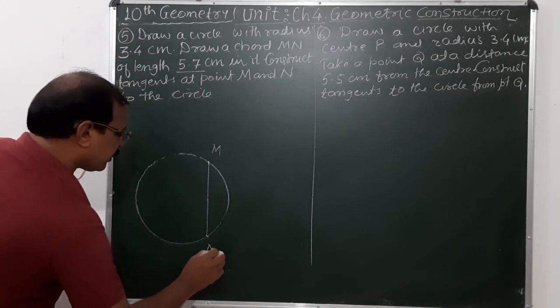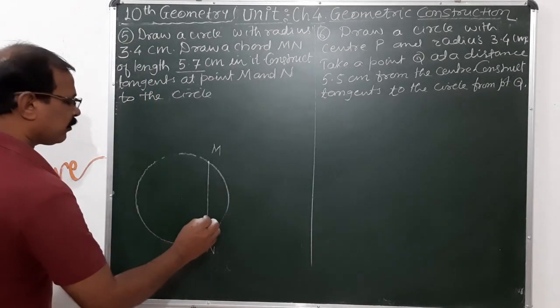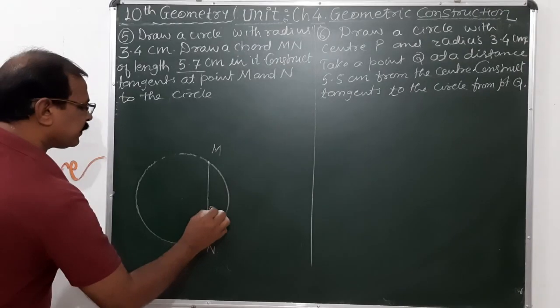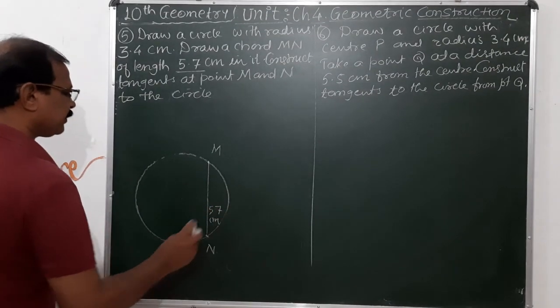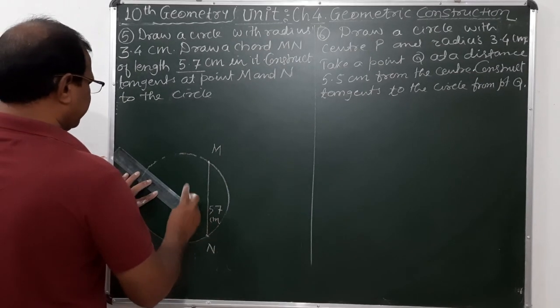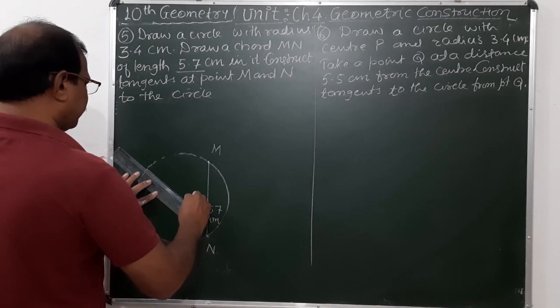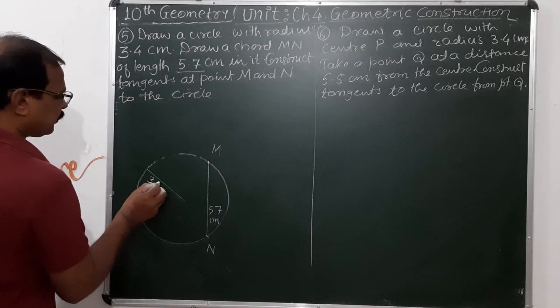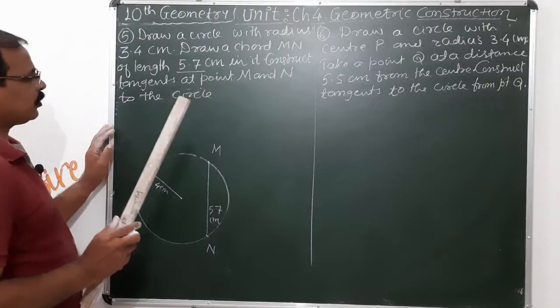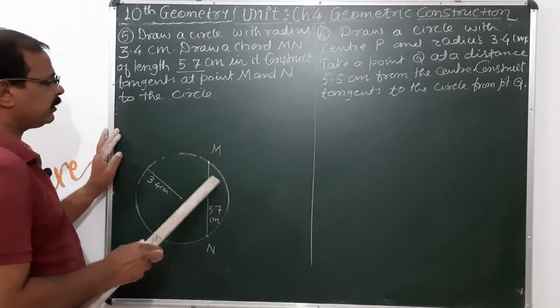I take a chord MN which is of the length 5.7 centimeter. Now the radius of the circle is nothing but 3.4 centimeter. Draw the tangent at point M and N here.